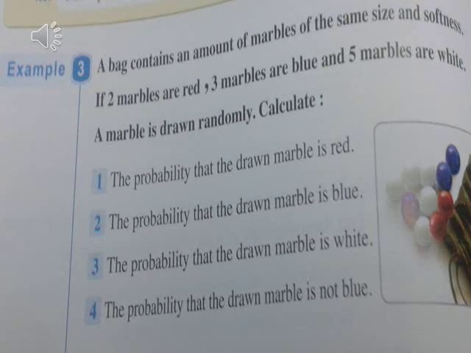A bag contains an amount of marbles of the same size and softness. If 2 marbles are red, 3 marbles are blue, and 5 marbles are white, a marble is drawn randomly. Calculate the probability that the drawn marble is red, the probability that it is blue, the probability that it is white, and the probability that it isn't blue.